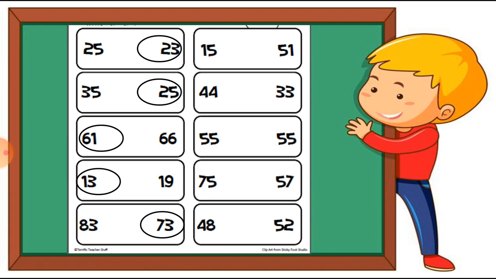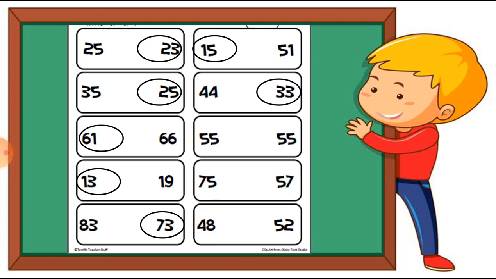Next one students, here is 15 and 51. Between these two numbers, here the number 15 is the smaller number. So I have to circle on 15 number. Next one, 44 and 33. So between this 44 and 33, which is the smallest number? The number 33 is the smallest number. So I circle on 33 number.